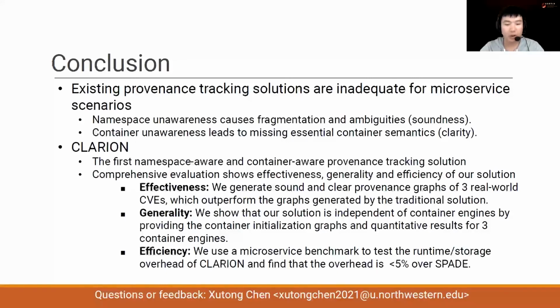For effectiveness, we generate sound and clear provenance graphs of our 3 real-world CVEs, which outperform the graphs generated by the traditional solutions. For generality, we show that our solution is independent of container engines by providing a container initialization graph and quantitative results for 3 container engines. For efficiency, we use the microservice benchmark to test the runtime and storage overhead of CLARION and find that the overhead is less than 5% over speed.